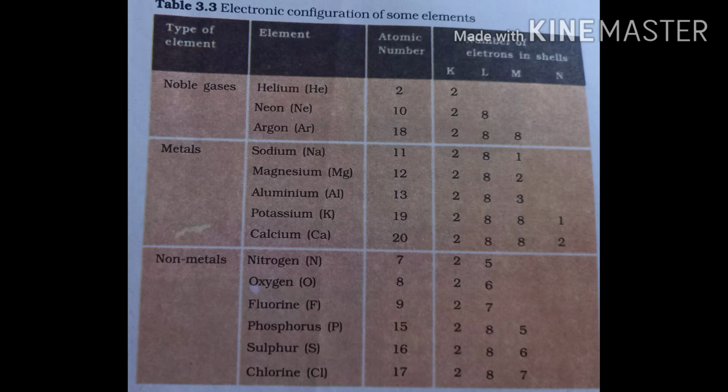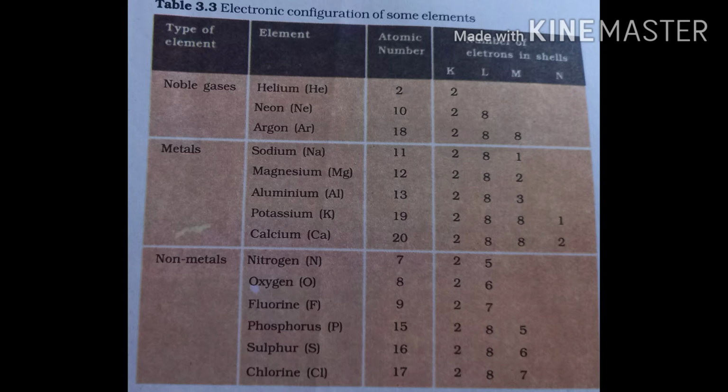Helium, its atomic number is 2, so the 2 electrons are present in the first shell, K. Neon, having the atomic number 10, in which 2 electrons are present in the K shell. The maximum capacity of the K shell is to accommodate 2 electrons, so the next 8 electrons will be present in the L shell.